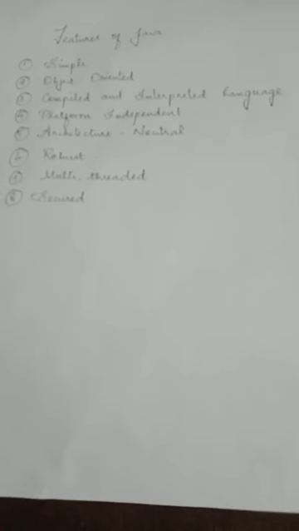Either we can write all the code inside void main, or we can write C++ code inside a class definition. So without a class definition also we can write some C++ programs. So C++ is not a pure object-oriented programming language.